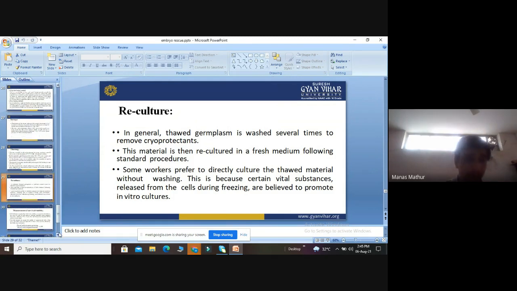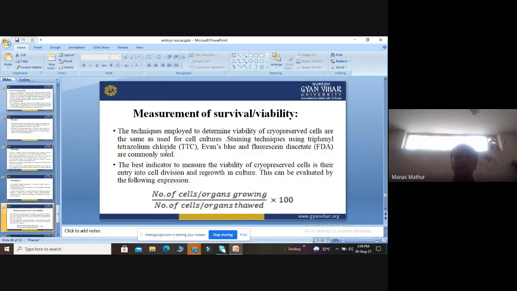Then comes the measurement of the cell's viability. There are various techniques to measure the viability and survivability of the cell, like staining techniques using TTC, tetrazolium chloride, Evans blue, and fluorescein diacetate, which are commonly used to find the viability of the cells. The best indicator to measure the viability of cryopreserved cells is their entry into cell division and growth in the culture.